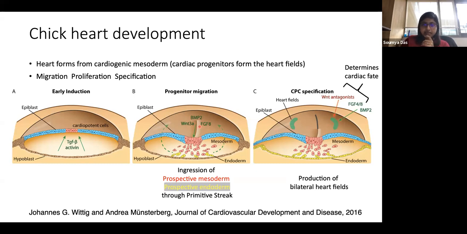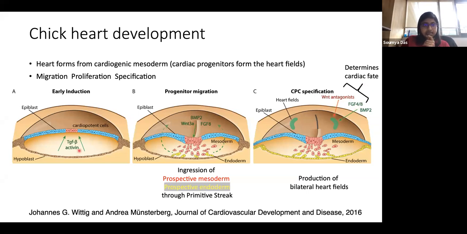As mentioned here in this progenitor migration, these three molecular signals, the Wnt signaling, the FGF signaling, and the BMP2 signaling, either positively or negatively impact the creation of the heart field, and that determines the cardiac fate.